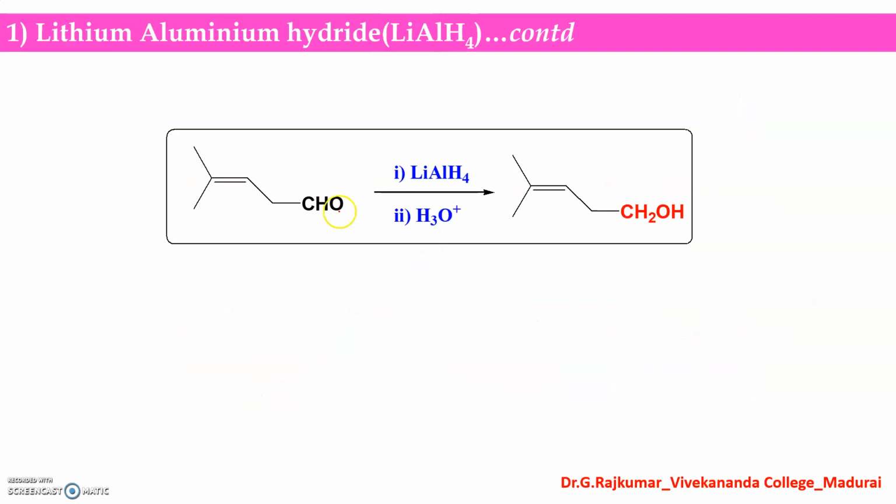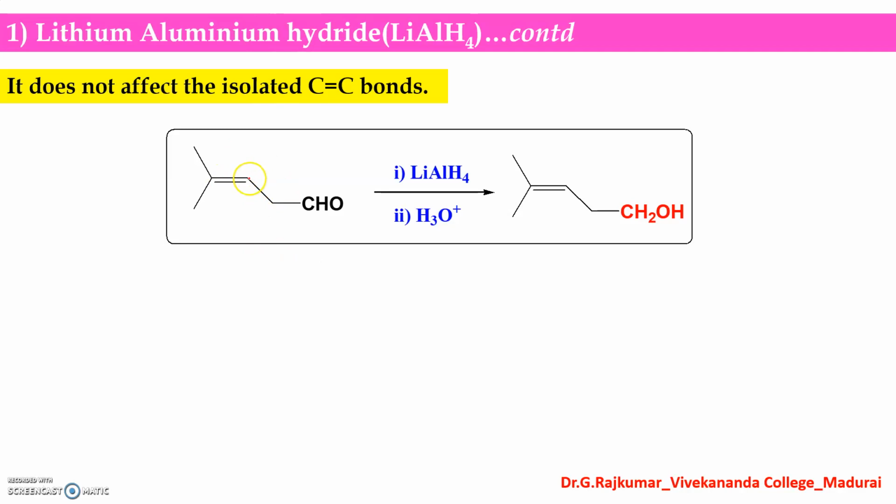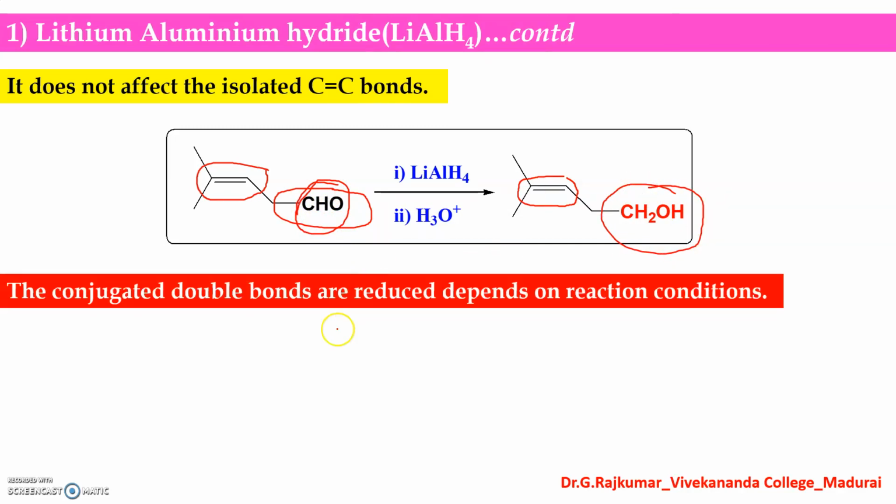In this example here, lithium aluminum hydride does not affect the isolated carbon carbon double bond. This carbon carbon double bond is not in conjugation with this aldehyde group. So it is isolated and will not be affected by lithium aluminum hydride. You can see this carbon carbon double bond is not affected. Only this CHO group is reduced into CH2OH.